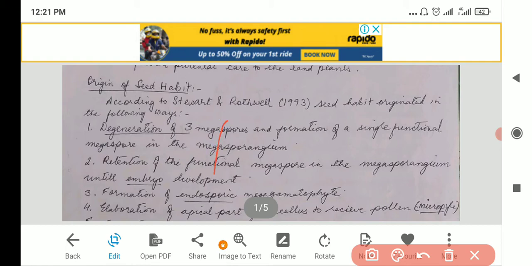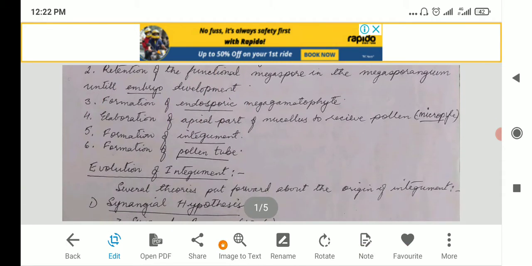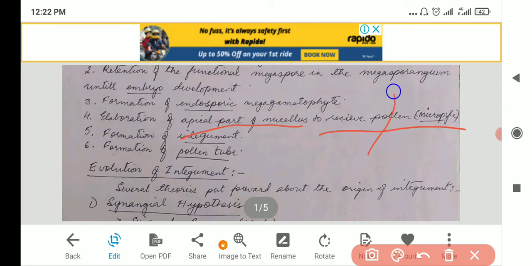Then the third one is formation of the endosporic gametophyte, meaning the protected gametophyte. Then elaboration of the apical part of the nucellus to receive pollen, that is a micropyle. Remember your style, this is the style.